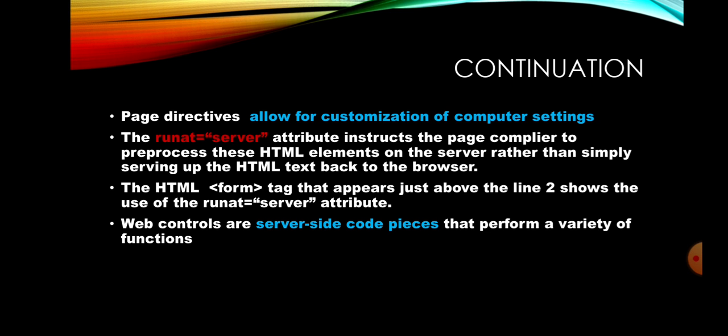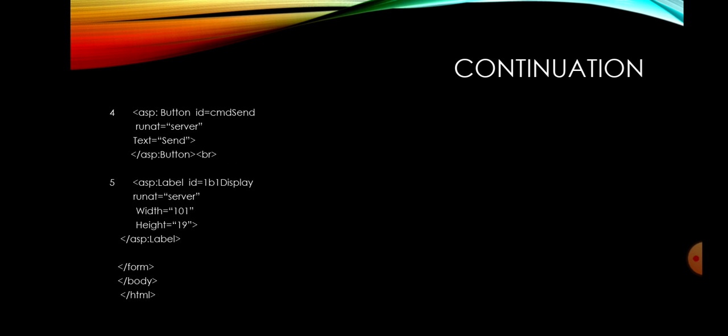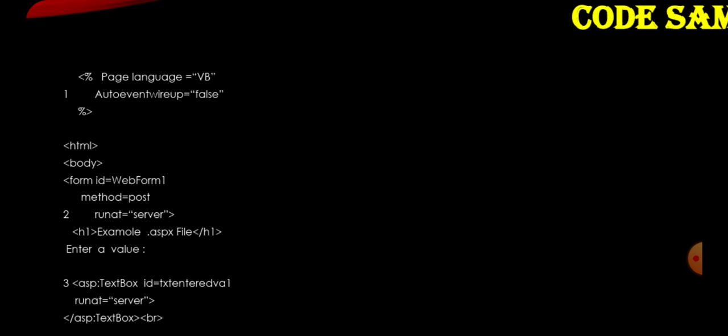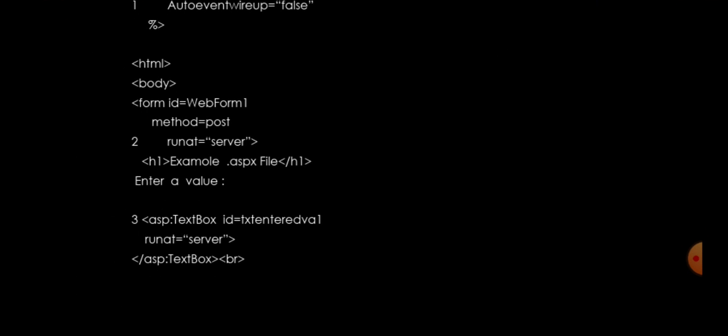Next, the HTML form tag that appears just above line number 2, that is runat equal to server, line number 2, which was specified in the sample code, runat equal to server in the form tag, that is here.